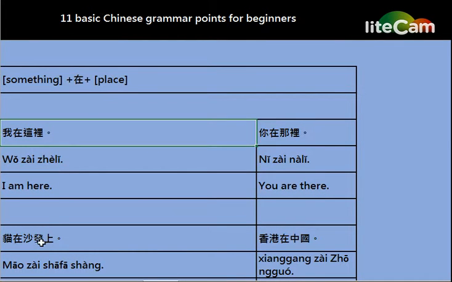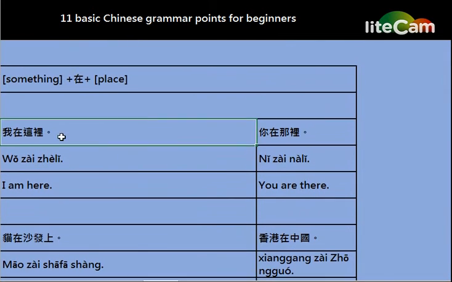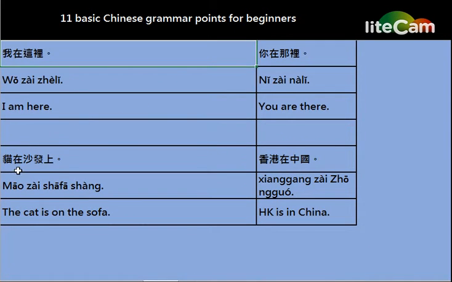And 沙发 is a place, it means sofa. Something 在 place. 猫在沙发上. And here is the last example. 香港在中国. Hong Kong is in China. Hong Kong is something, and China is the place.